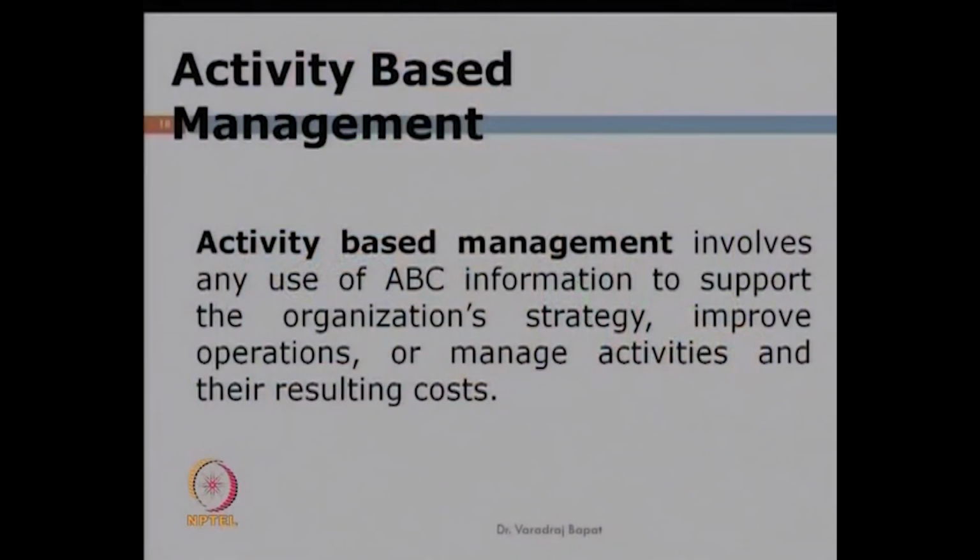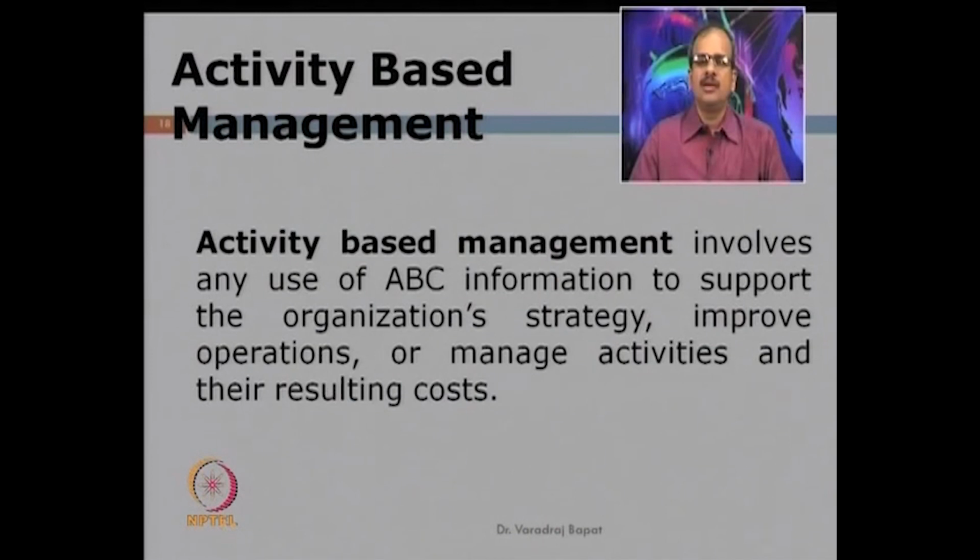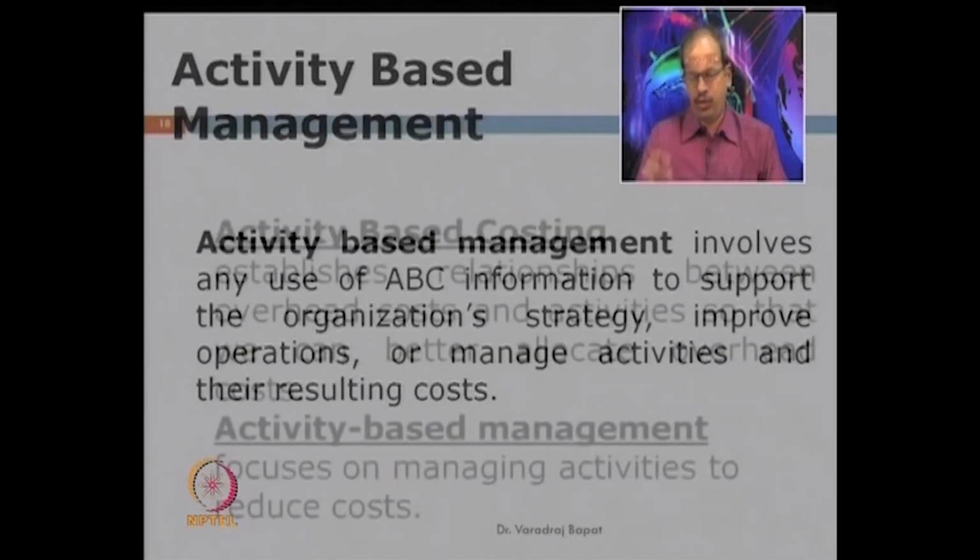Okay, now have a look at what it is. Activity based management involves use of ABC information to support some managerial decisions like organization strategy, or for improving the operations, or for cost control, and so on.